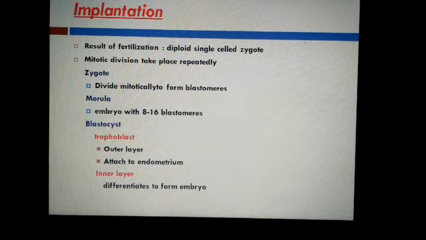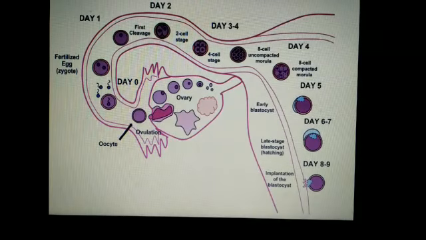The trophoblast layer is attached to the uterus. The trophoblast layer attaches to the endometrium and the inner cell mass differentiates into the embryo. After attachment, the uterine cells divide rapidly and cover the blastocyst.